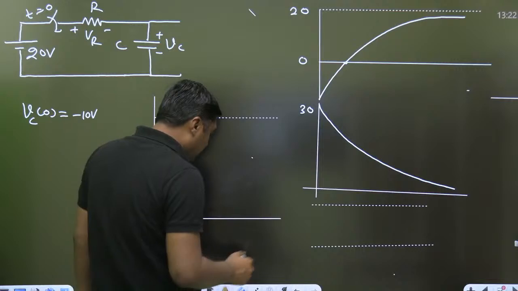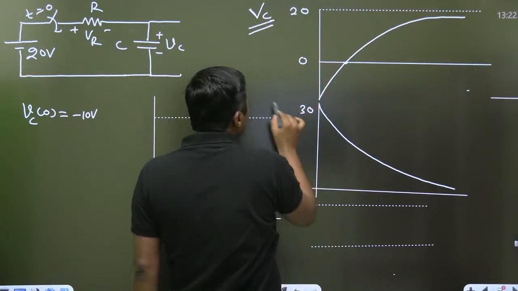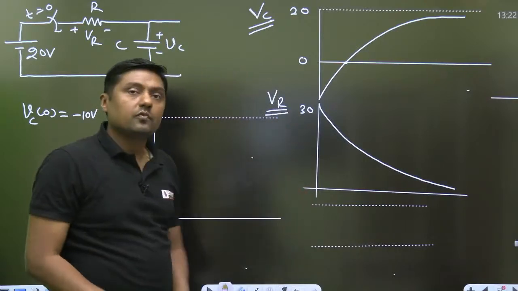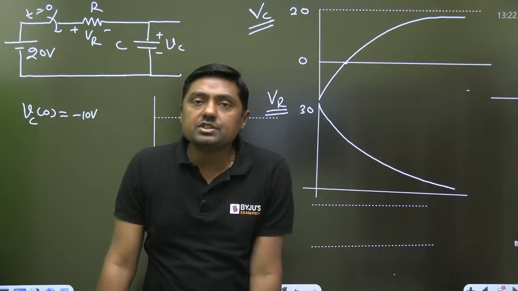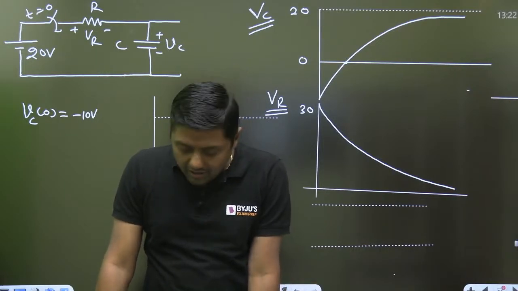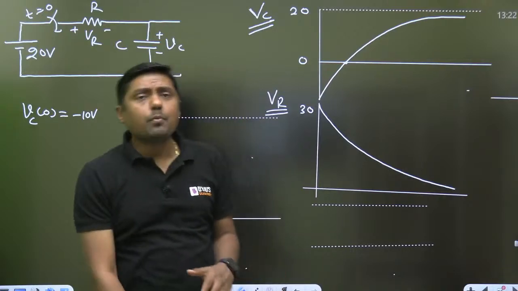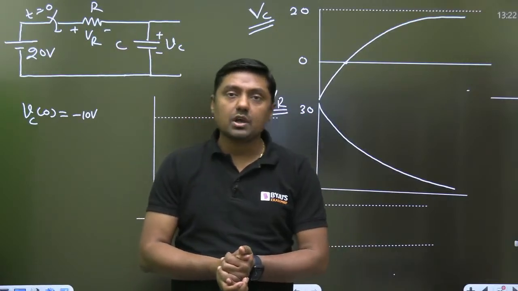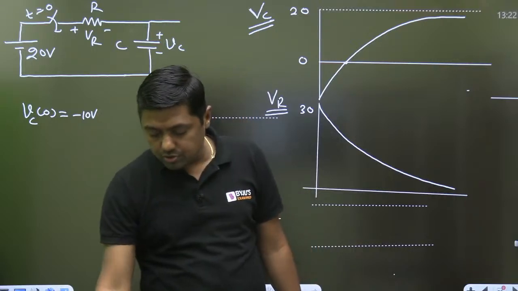So this is the voltage across the capacitor and that is the voltage across the resistor. And finally, what will be the current? 0. Under steady state the capacitor will act as an open circuit and the current will be 0. This type of question comes in the GATE exam and engineering services exams, and this is about the RC circuit. Now we are ready to solve some questions.